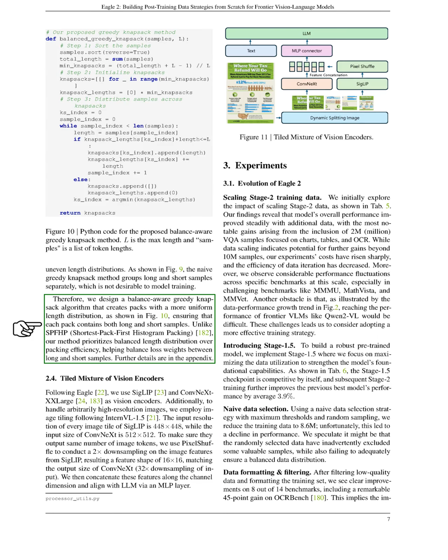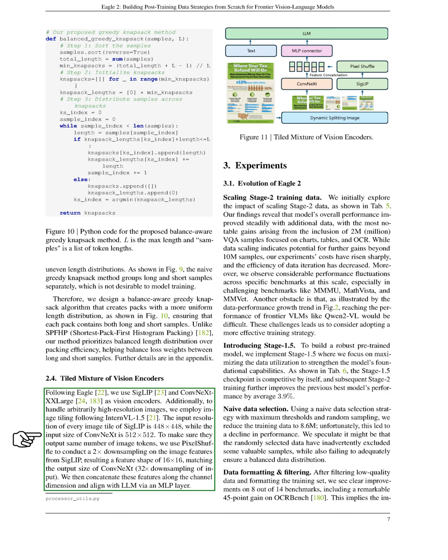While existing methods often lead to uneven length distributions, we develop a balance-aware greedy knapsack algorithm that ensures a more uniform distribution of lengths in each pack, helping to balance the loss weights between long and short samples.